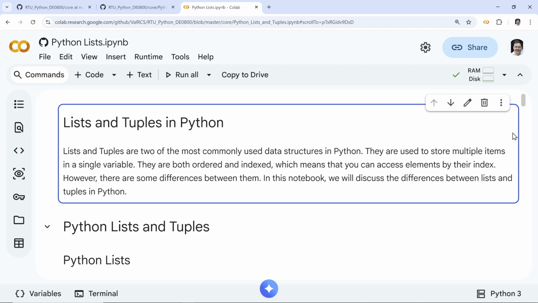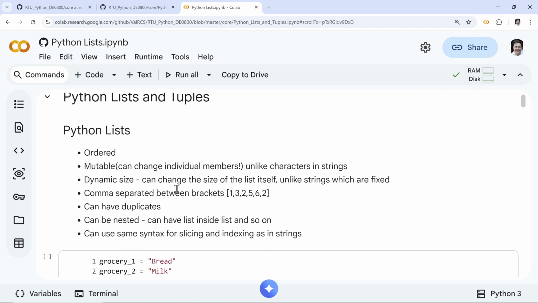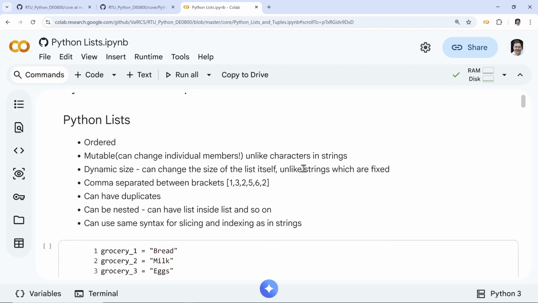So we'll talk about some differences, what we can do and what we cannot do with these data structures, and also the typical use. So let's start with a list. The definition is: a list is ordered, meaning there's a specific order. Doesn't mean sorted, just ordered, right?